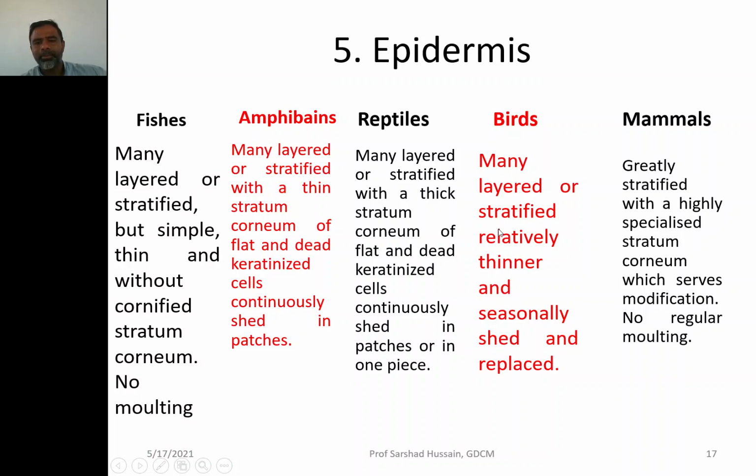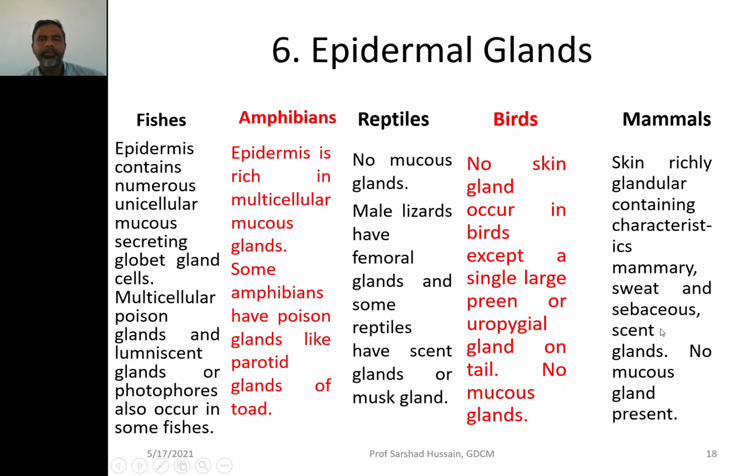So it has a comparatively thinner stratum corneum, and it also sheds in various seasons, so it shows molting. Whereas in mammals, it is highly stratified, the stratum corneum is highly specialized, but it cannot shed, it doesn't show molting.